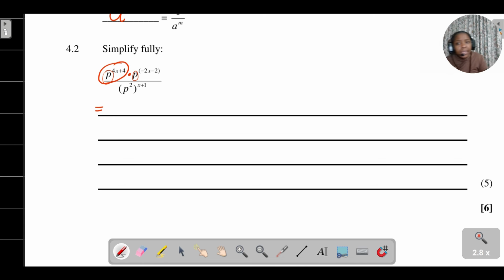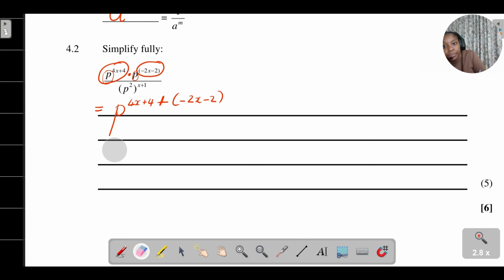I'm just supposed to add them. So p to the power of 4x plus 4 plus negative 2x minus 2. I'm keeping everything the way that it is.